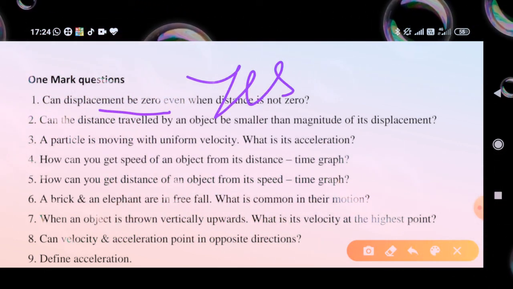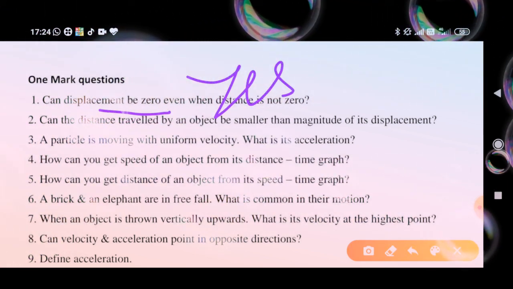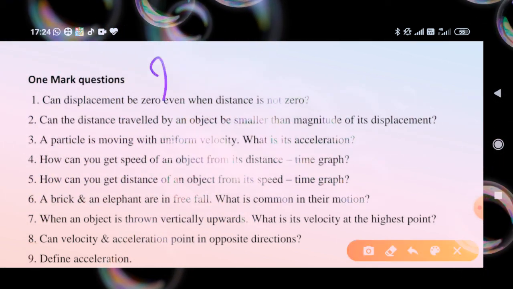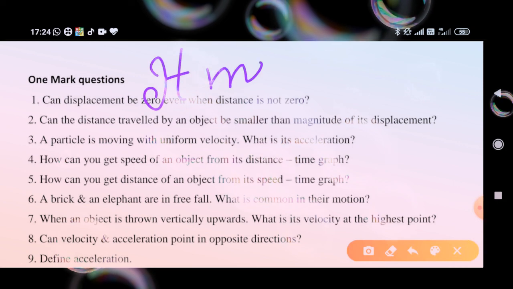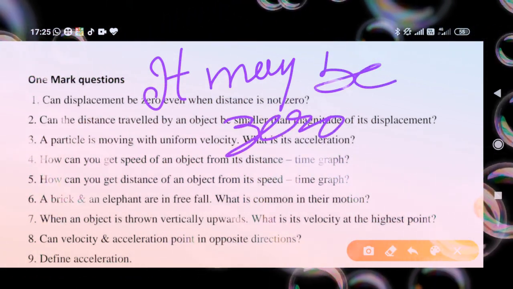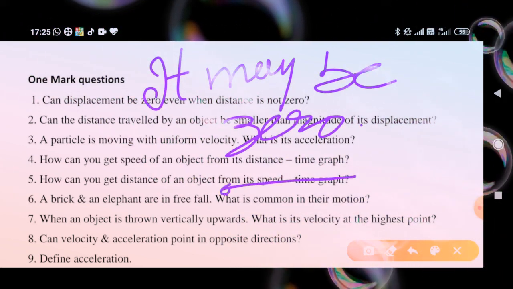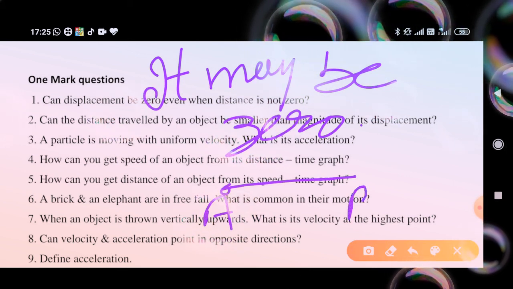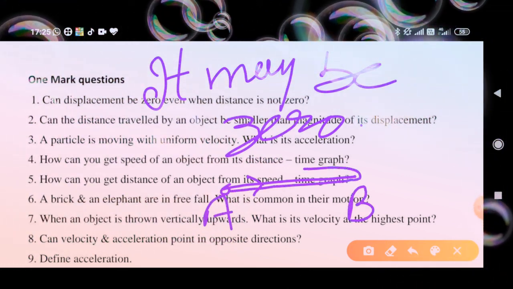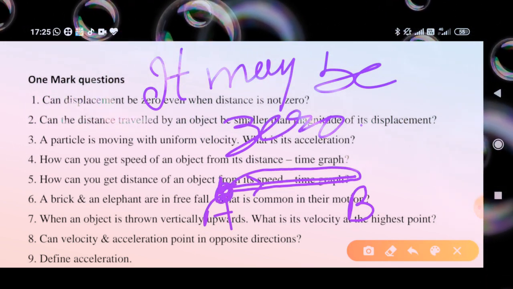Yes, displacement becomes zero even when distance is not zero, because displacement is calculated as the difference between the final and initial position. Suppose a person starts traveling in a straight line and comes back to the same point, then displacement will be zero, but distance is not zero.